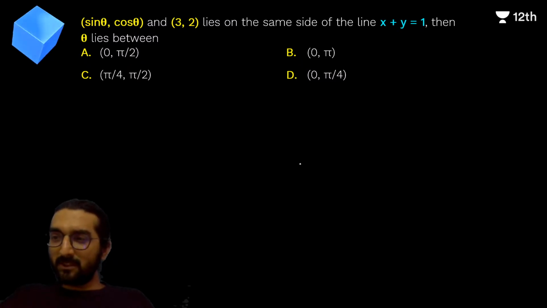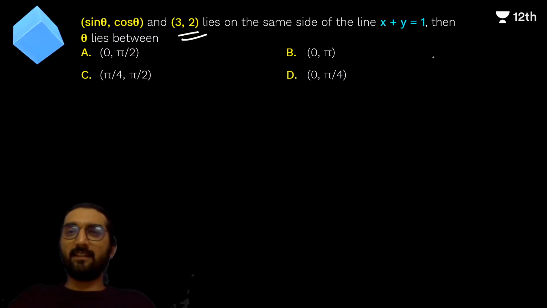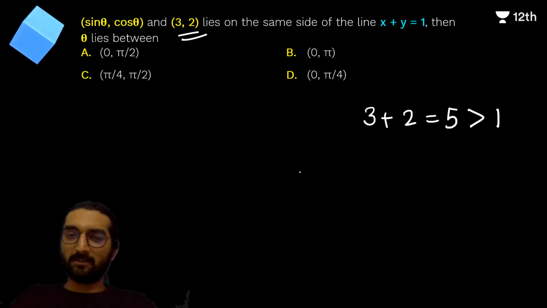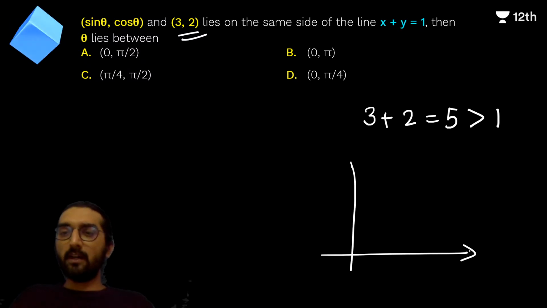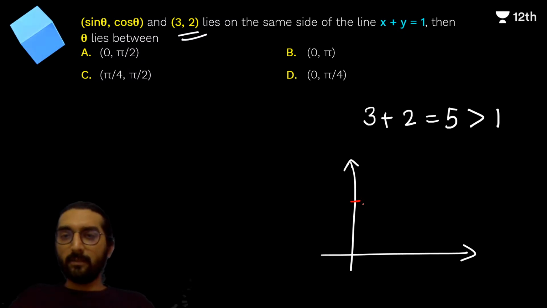Yes, Jack Impossible Sparrow Anzar has got the star in this question. Fantastic work, guys. We need to understand that if this lies on one side, we need to understand that 3 plus 2 is 5, right? And 5 is greater than 1, right? So you can say that 3 comma 2 is on one side of the line x plus y equal to 1. Okay, if we need to draw its diagram, when x is 0 then y is 1, and when y is 0 then x is 1. So basically 0 1 and 1 0, this is your line.